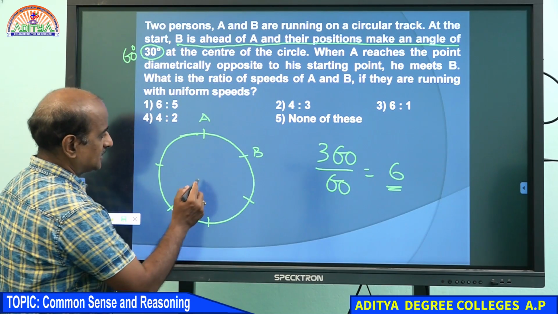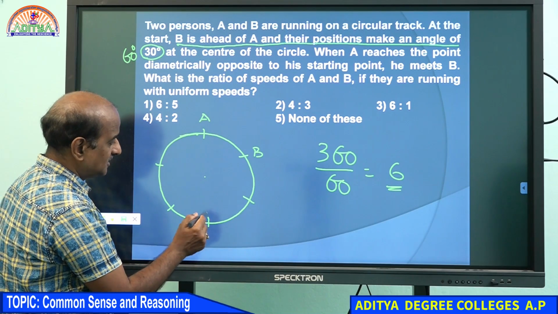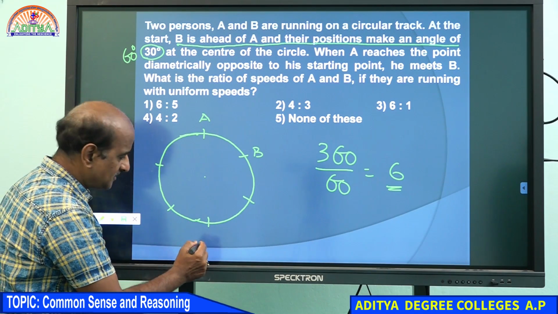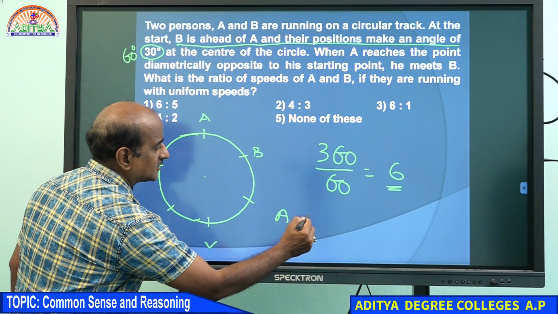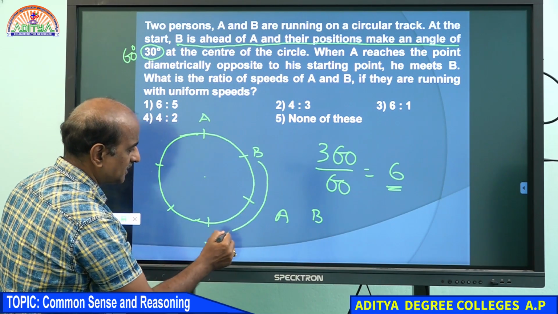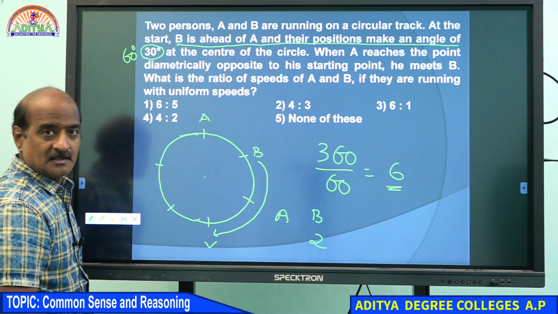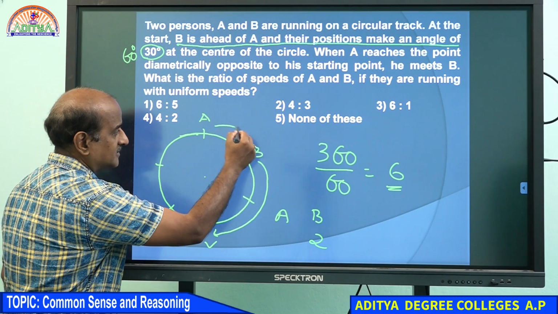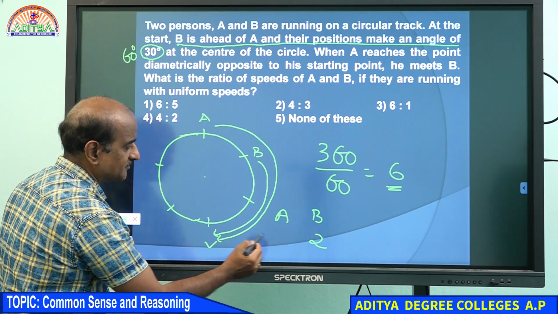At the beginning, B is ahead of A. Now they should come to this point, which is diametrically opposite. Just listen. By the time B covers 2 parts, A covers three parts because they are moving in the same direction.